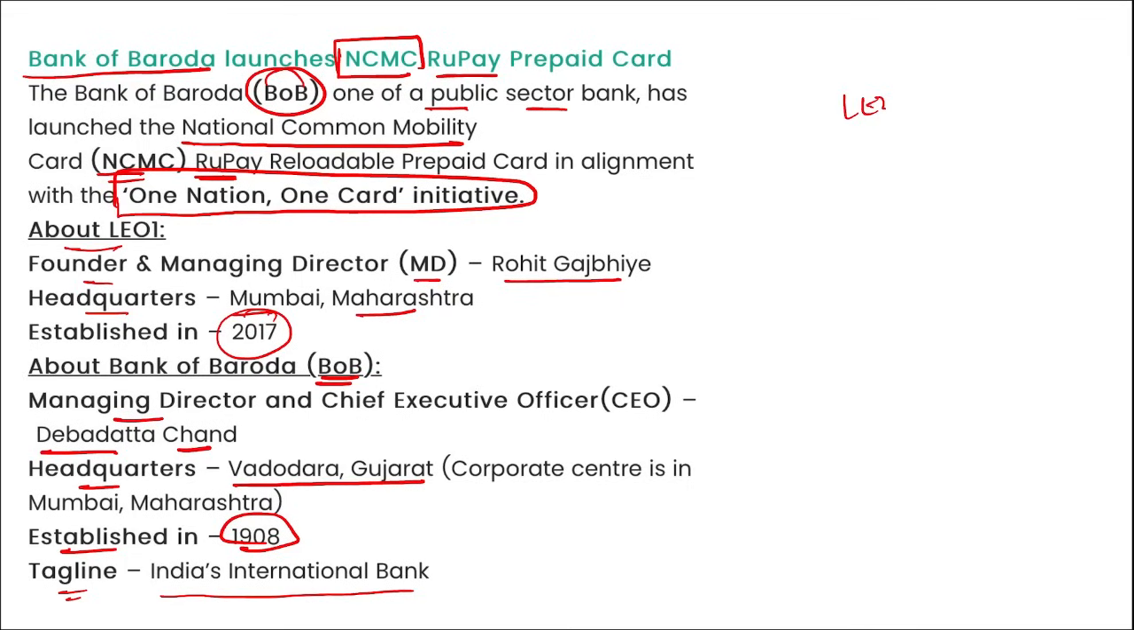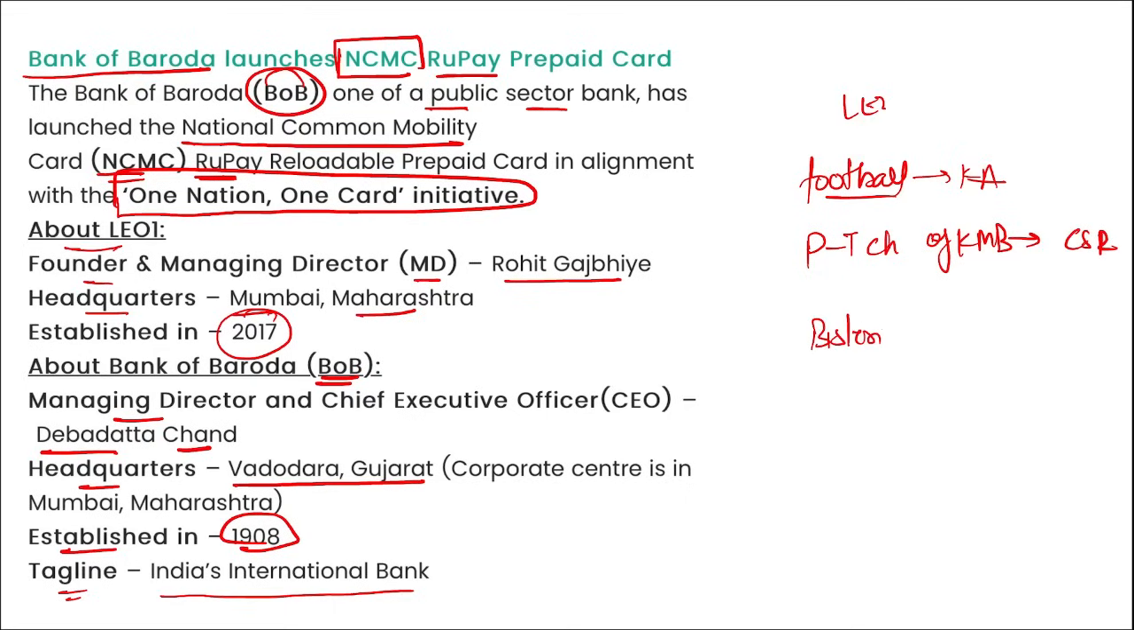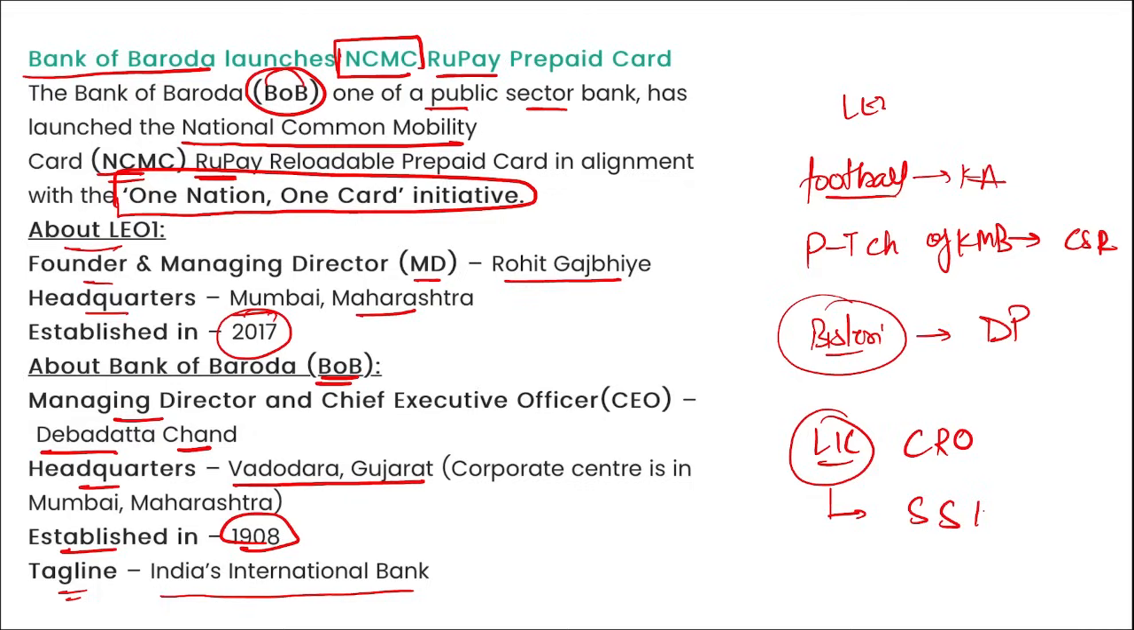Right? Then apart from this, tell me, if I ask you, who has been recently appointed as the brand ambassador for football? Karthik Aryan. Who has been recently appointed as the part-time chairman of Kotak Mahindra Bank? CS Rajan. Then Bisleri has appointed whom as their brand ambassador? Deepika Padukone. Then LIC has appointed whom as the chief risk officer? LIC has appointed Sundar Krishnan as the chief risk officer.